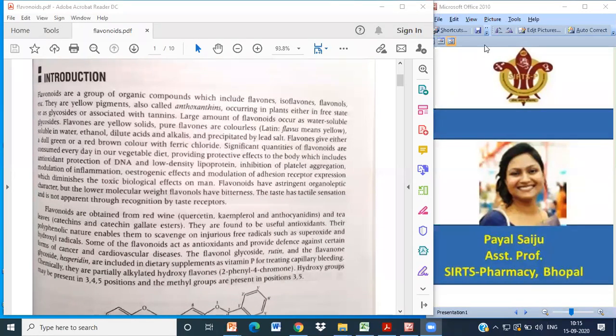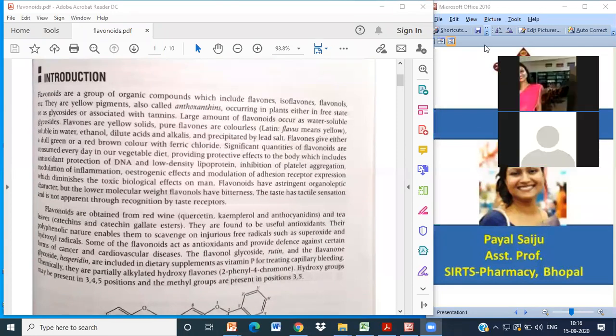isoflavones, flavonols. Basically they are the color pigments, associated with yellow colored pigments. We find yellow color in the plant and in the flowers and in some substances, basically natural products. They are yellow just because of the pigment, and that too just because it contains flavonoids. The yellow pigment present in plant natural resources is called anthocyanins, and it occurs in the free state or in combination with glycosides or tannins.